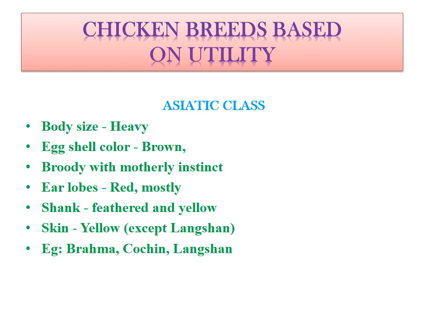Earlobes are red, and in only this Asiatic class, the shank will be feathered. It means on the shank or leg of the bird there will be feather growth, and mostly they will be yellowish in color. Skin color, always there will be yellow except only one breed, Langshan. The best example is Brahma.